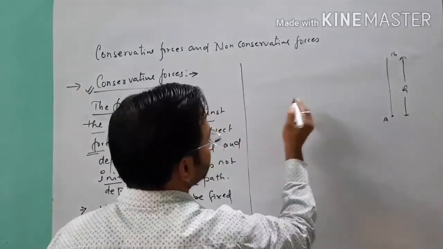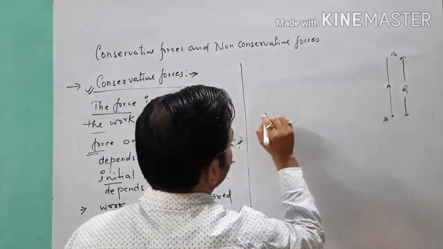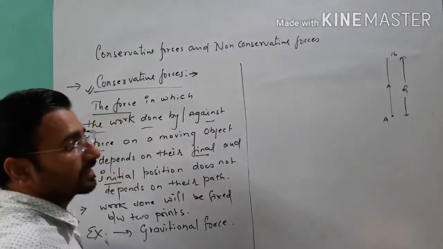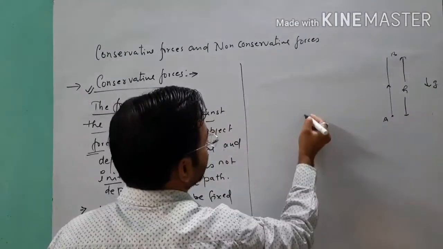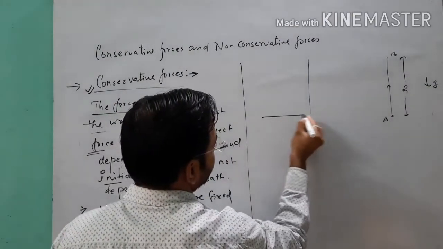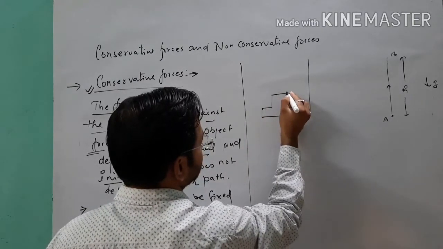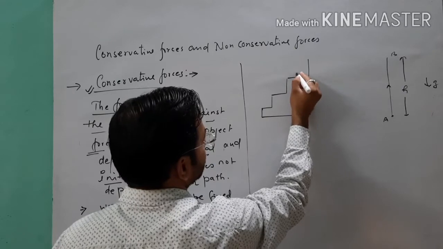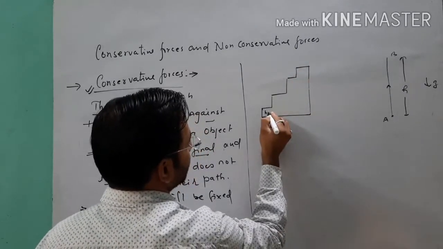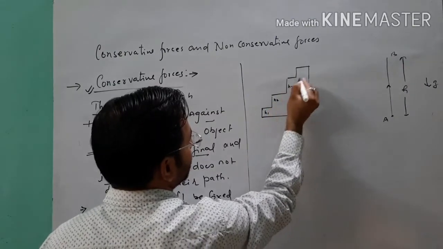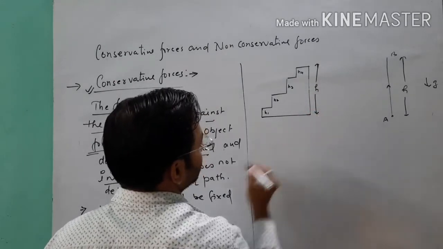One path is the direct path, by which we can shift it directly from point A to B, in which we do work against gravity, because the direction of gravity is vertically downward. The second condition is that we carry the same object to the same height by this stair path. The heights of this path are h1, h2, h3 and h4, and the total height will be the same, h.